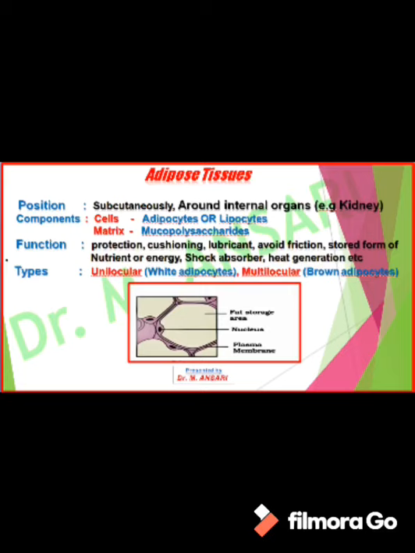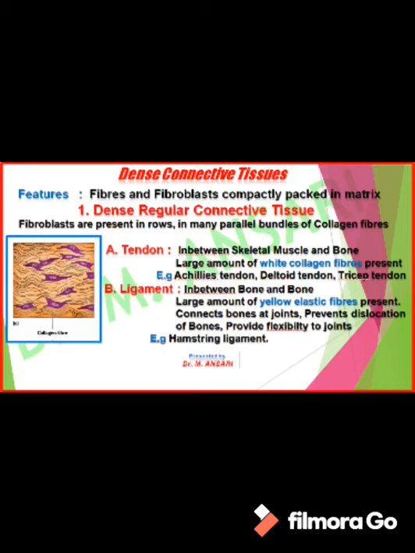White adipocytes are found in unilocular tissue and brown adipocytes are present in multilocular tissue. Unilocular is found in the adult human, while the multilocular type of adipose tissue is present in fetal life and in the newly born baby.